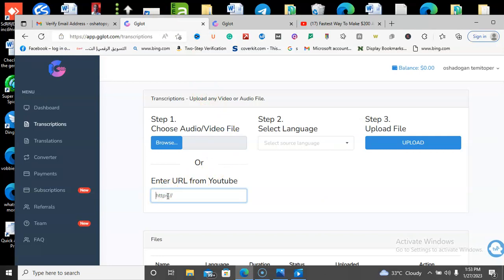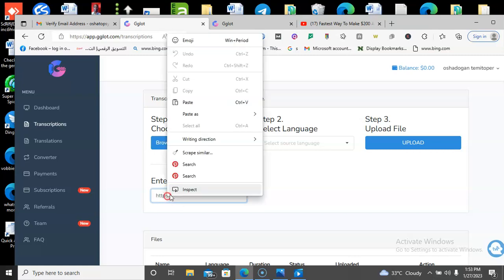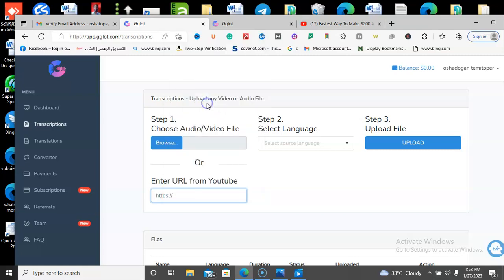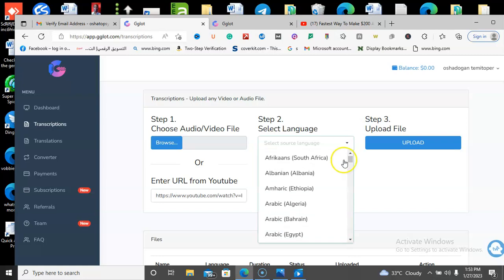Pick the language, English. You can use any language you like. So we're using English now. English United States, or whatever English, English Australia.